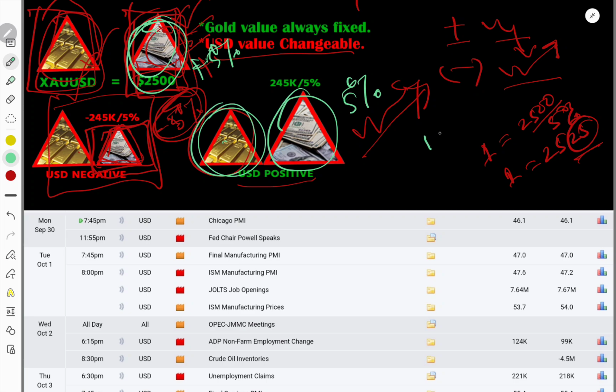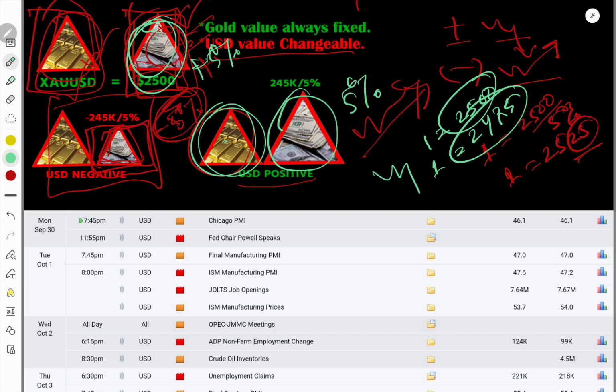Previously one gold bar was equal to 2500 USD, so now to buy one gold bar we have to spend 2475, suppose. I didn't calculate the accurate value, but gold value is decreasing. In this case we have to sell gold. Hopefully all things are clear now.